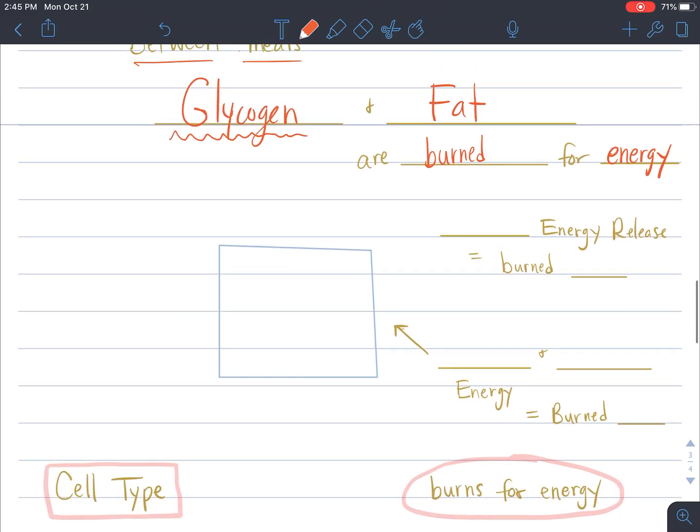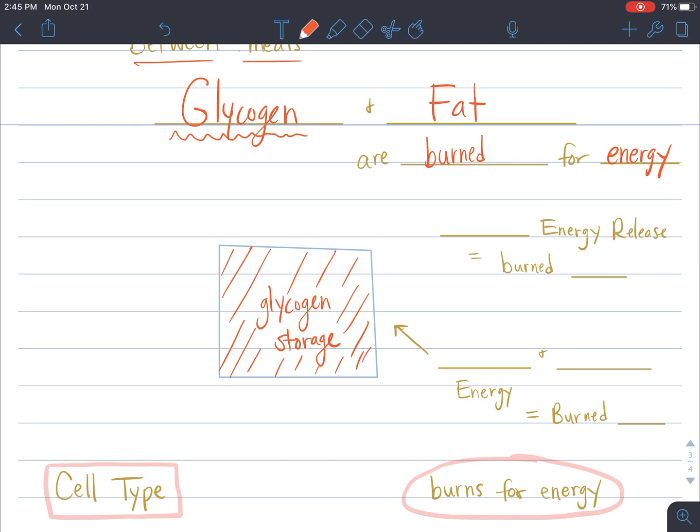All right, so the box that I have drawn here is going to represent our glycogen storage. And so we eat sugar, and if the sugar isn't burned, then we store it here in our glycogen storage until our glycogen storage begins to get filled up.